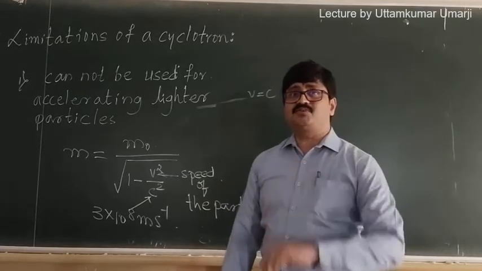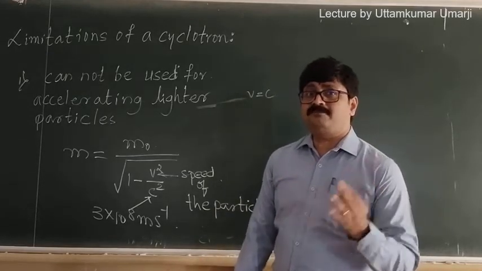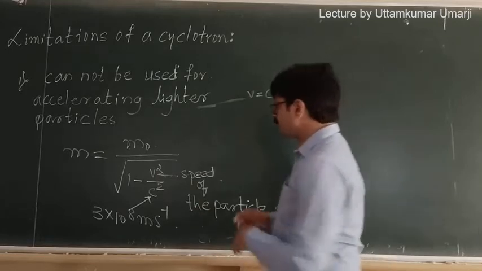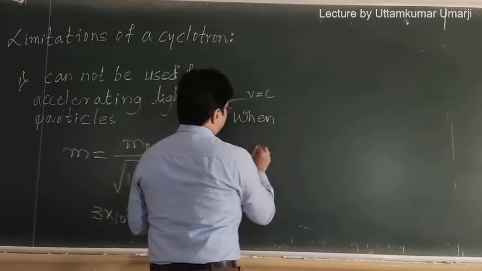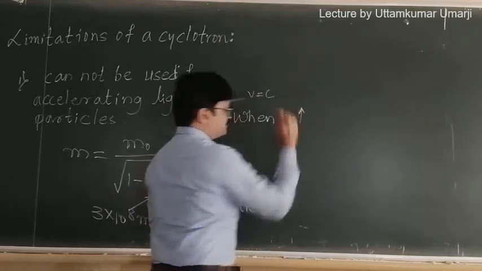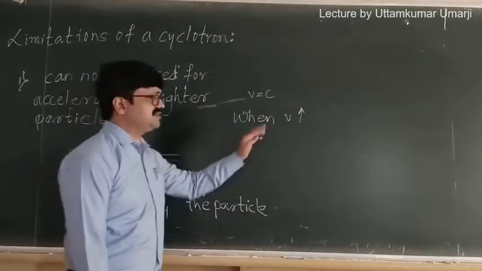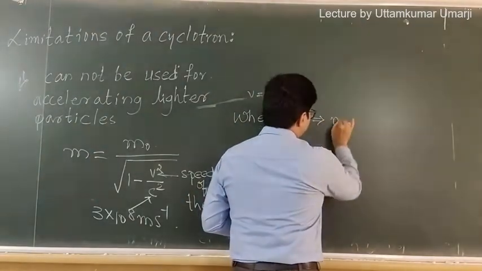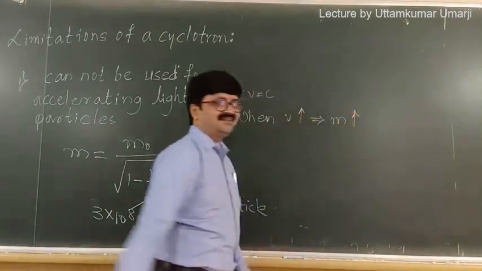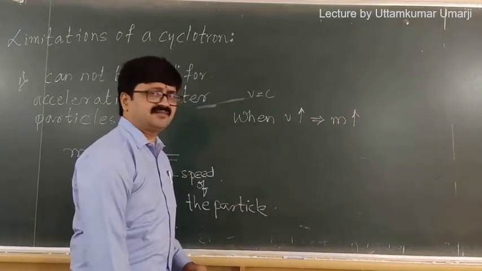And under this situation, my dear friends, what happens that we will just see. When velocity of the lighter particle increases, then very clearly mass will also increase. Correct?